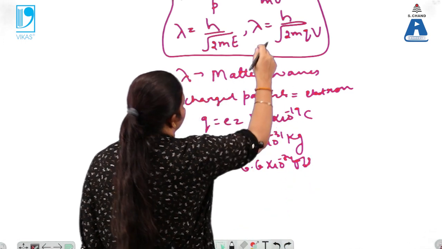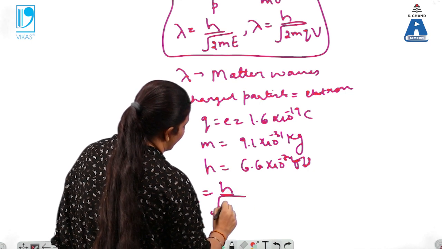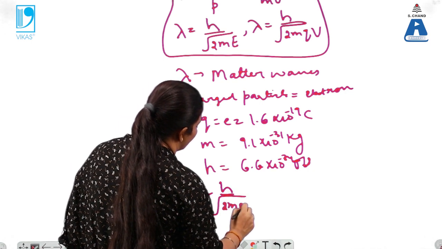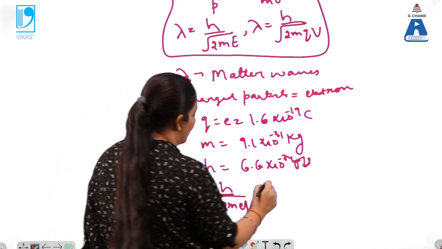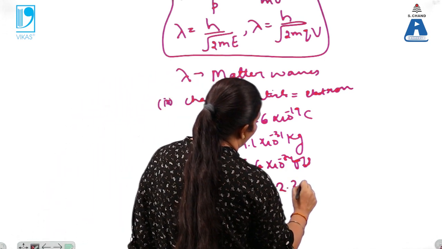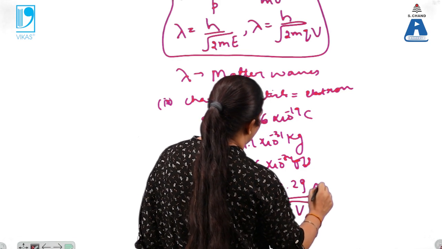So filling all these values in this expression, lambda equals h by under root 2meV. Now substituting all these values, we get lambda equals 12.29 divided by root of voltage angstrom.